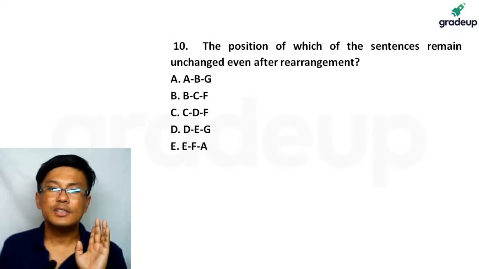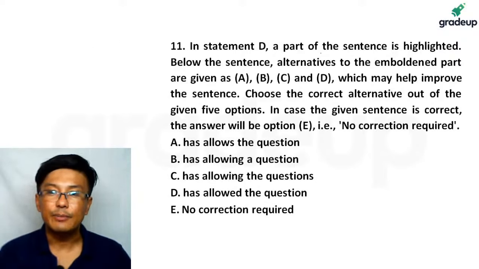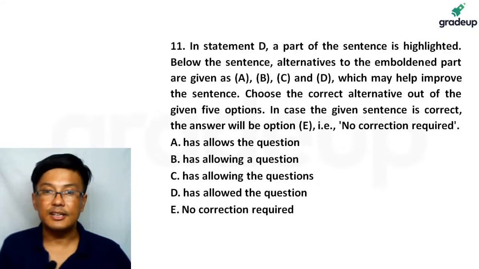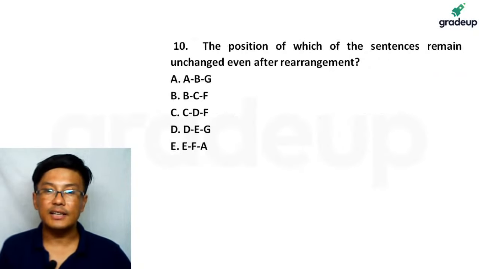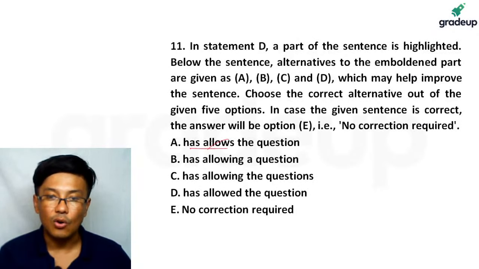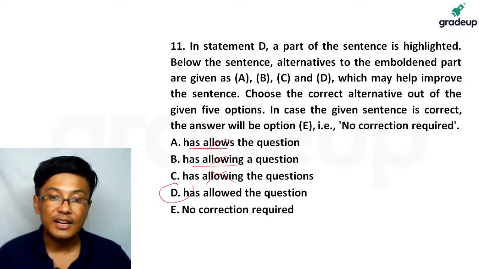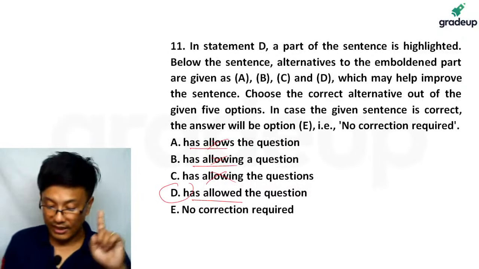So, scan the questions. When you scan the questions, this can be done very easily. In statement D, a part of the sentence is highlighted. Statement D has allowed the question, or something like that. Has allows the question is wrong, has allowing a question is wrong, has allowing the questions is also wrong. If it is correct, it can be only D, but there can be no correction required also.